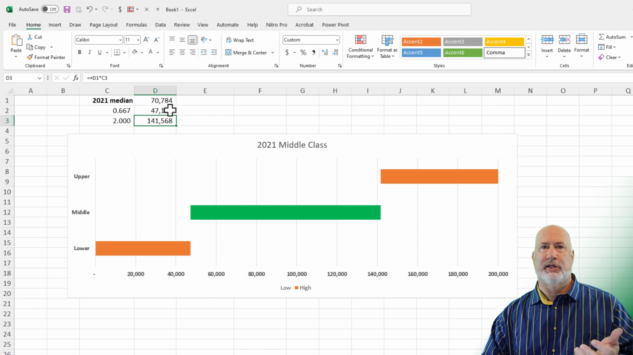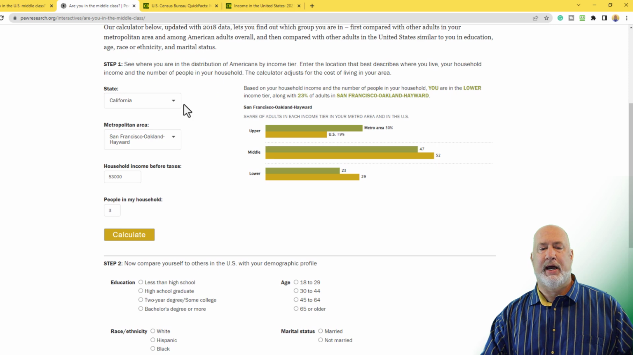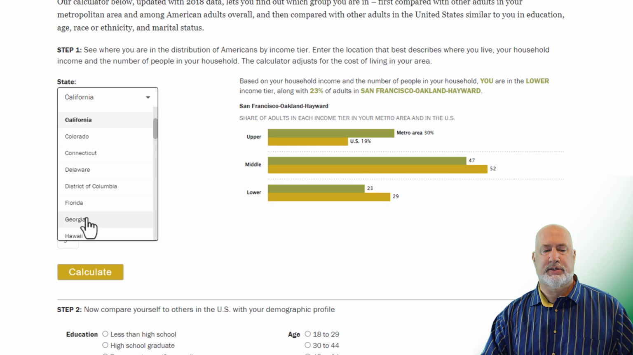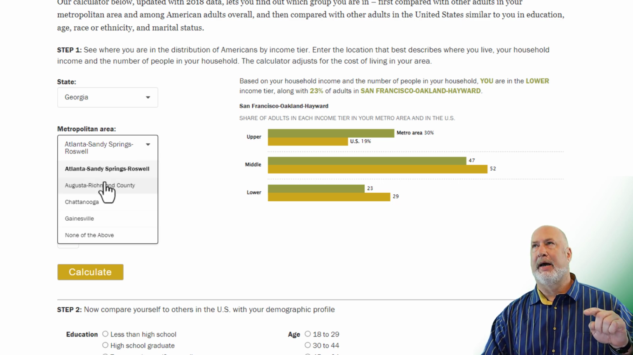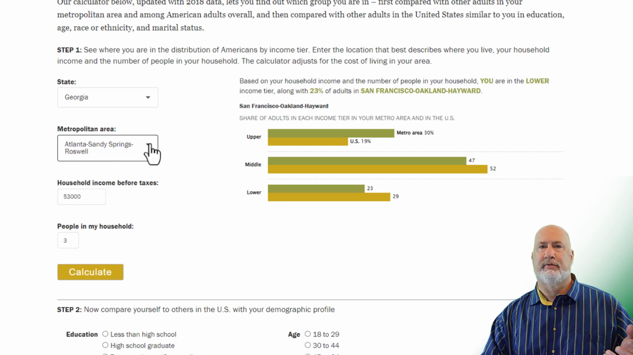So let's take a look at these using a really cool calculator right now. I'm over on the website, Pew Research Center right here. If I scroll down, if you notice, I've got California in here. Let's put in where I currently live. I was just playing around in here. There are all the states. I'm going to put in Georgia. Your region within your state, these regions are coming from the Office of Management and Budget. I'm going to go with Atlanta, Sandy Springs, Roswell, because I live in Cobb County. City is Marietta, which is in Cobb County.